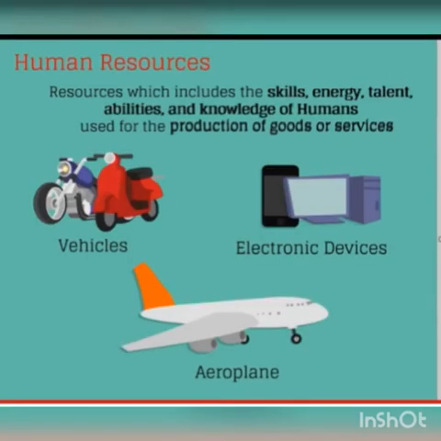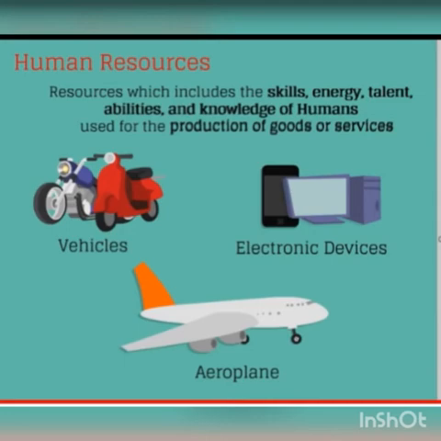Let me explain the last division, that is human resources. Human resources include the skills, energy, talent, abilities, and knowledge of humans used for the production of goods or services.